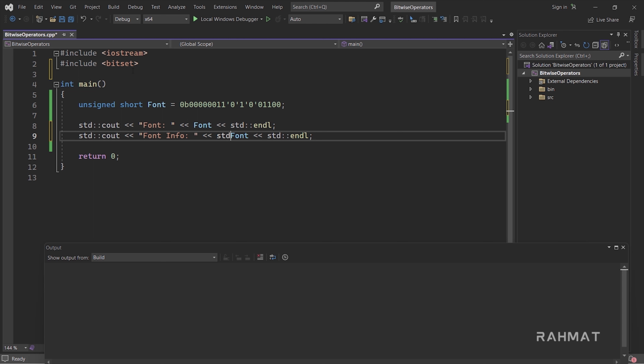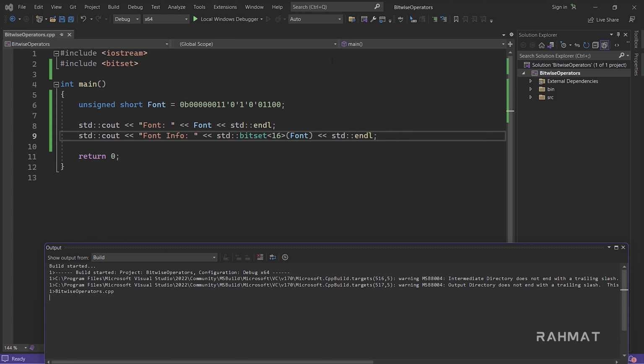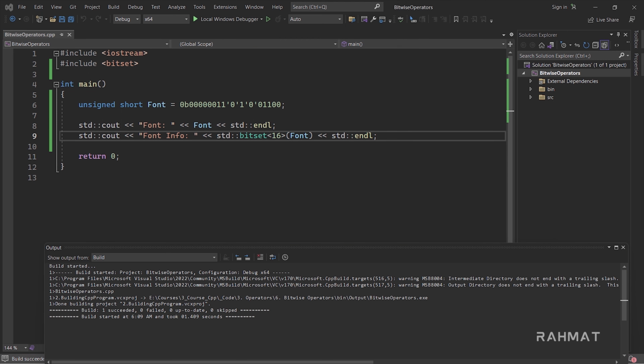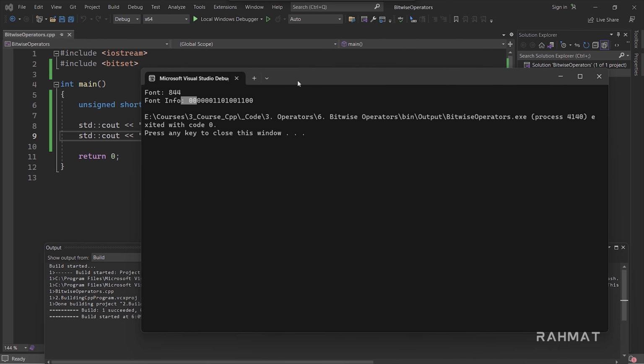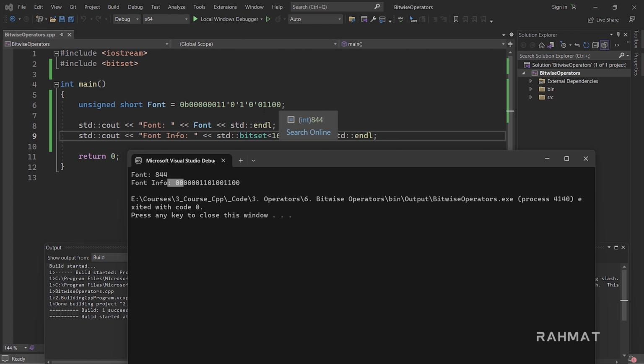So bitset can help us with printing these numbers in binary. This is also a standard library. I'll add std::bitset, and this is a 16-bit bitset, and then I'll pass our variable, which is font. Now this way we can print what we want. Let's run our program again, and this time we have font information, which is exactly the same thing, 00110. That's the same thing we have right there.